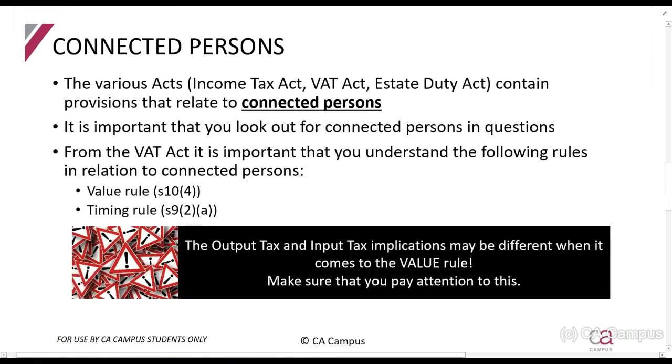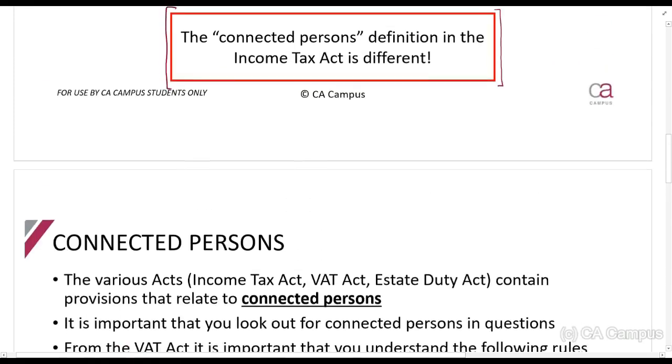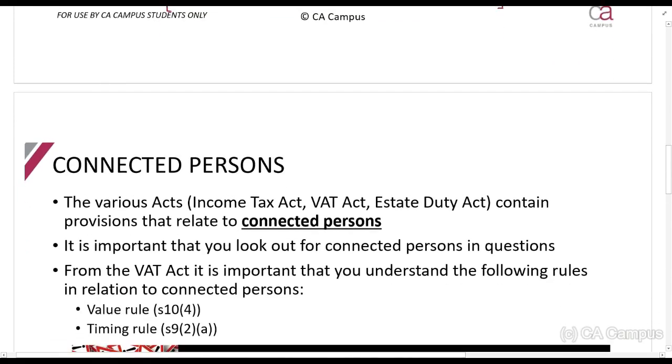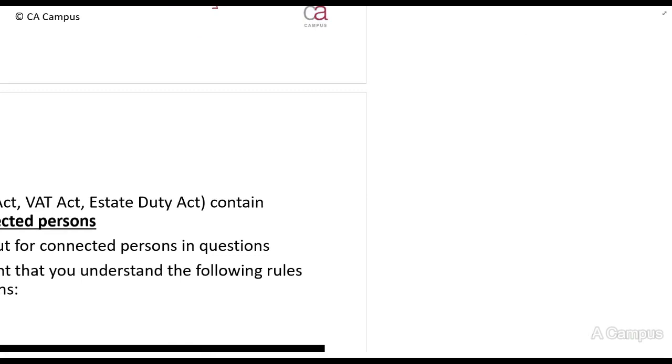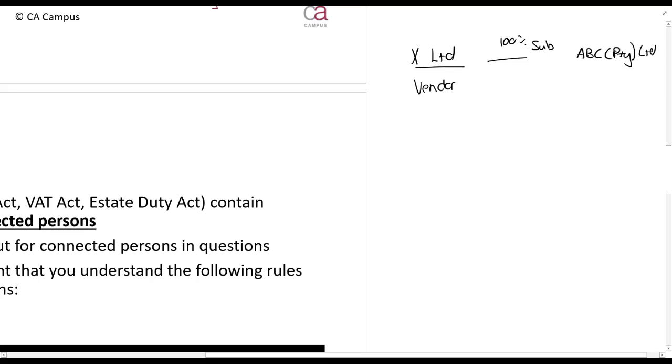Now, what happens when there are connected persons? Let me just explain to you very simply and quickly what the risk is here. Let's say X Limited is a vendor, and X Limited has a 100% subsidiary called ABC Pty Limited, a small company that is not a vendor.